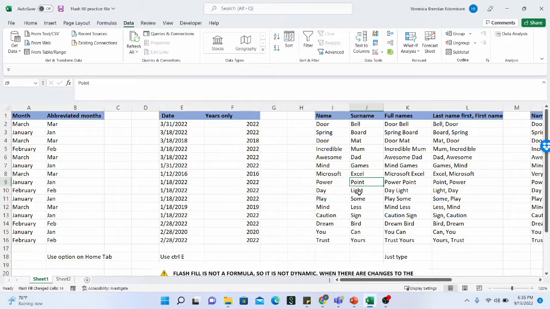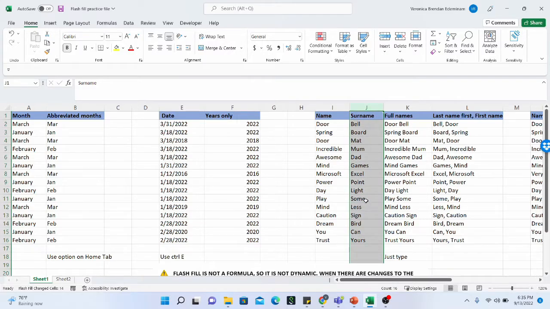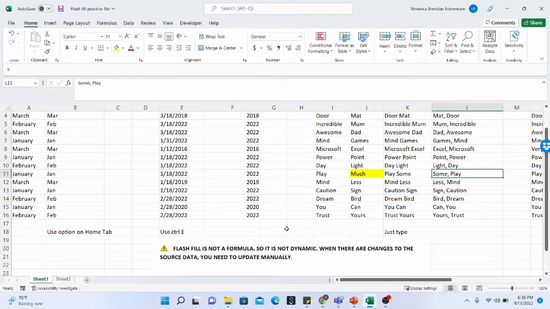For example, I am right now in column J, and I change this particular word from some to much, and I hit enter on the keyboard. Nothing happens. This information that has been flash filled has not changed. So flash fill is not a formula, so it is not dynamic. When there are changes to the source data, you need to update your flash filled information manually.